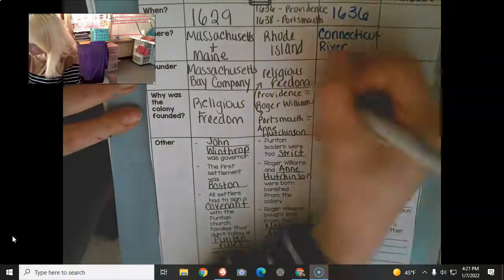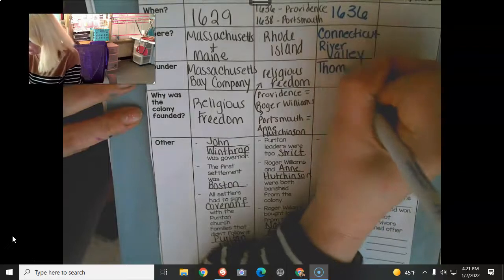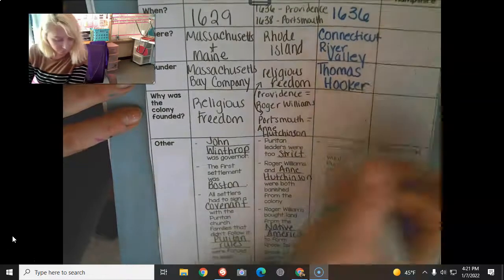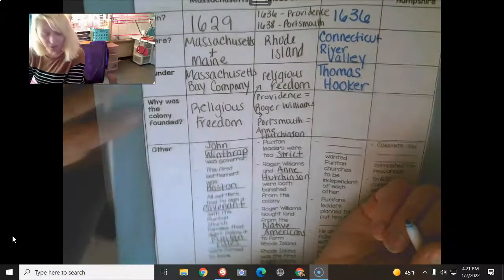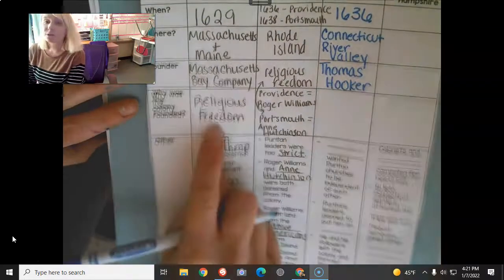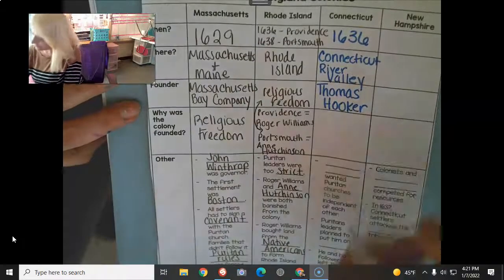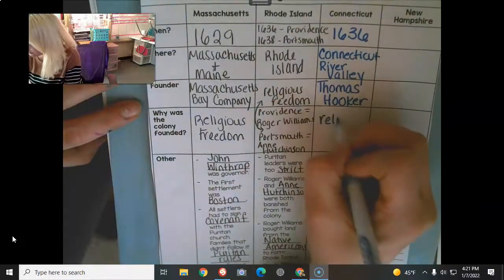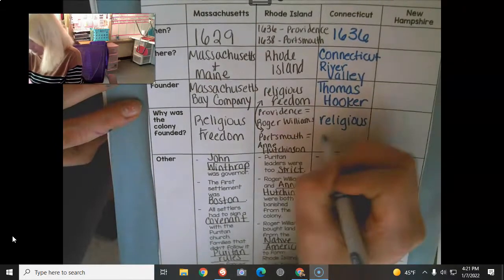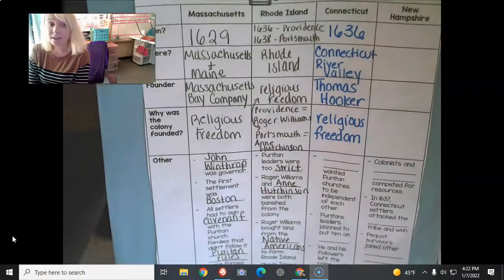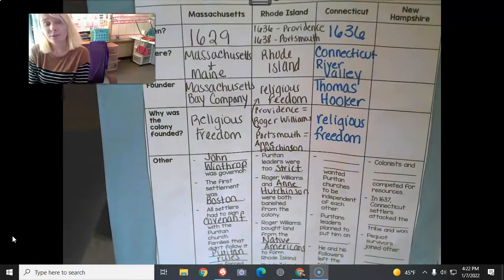Founder was Thomas Hooker. And just like Massachusetts and Rhode Island, Connecticut was founded for religious freedom. Just as a reminder, in England at that time, you were not allowed to be in a church other than the Church of England.